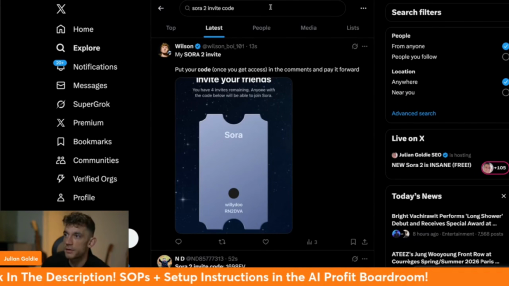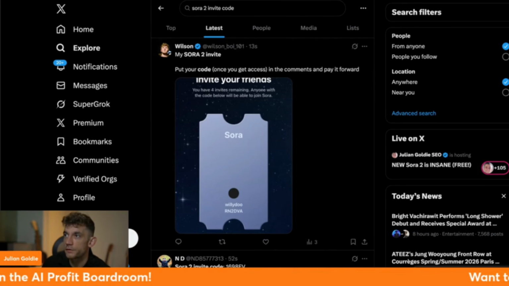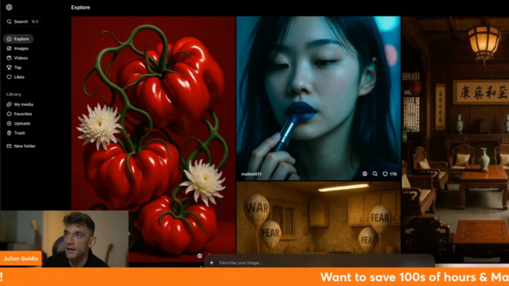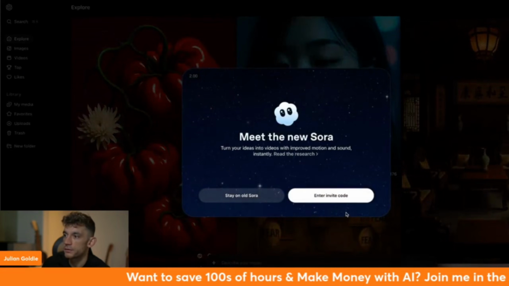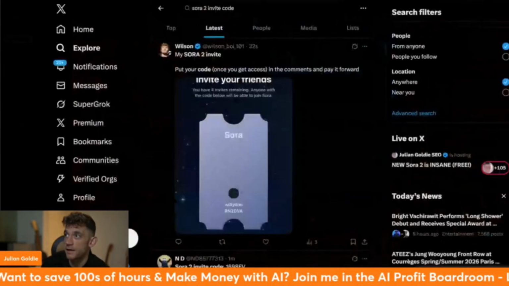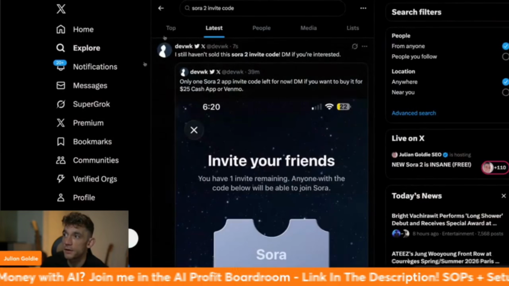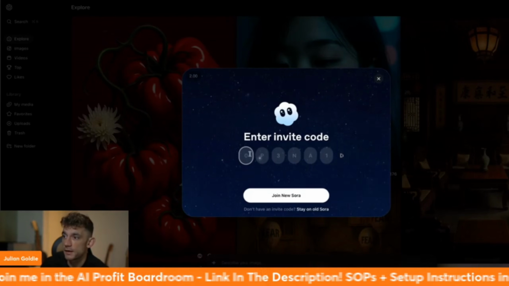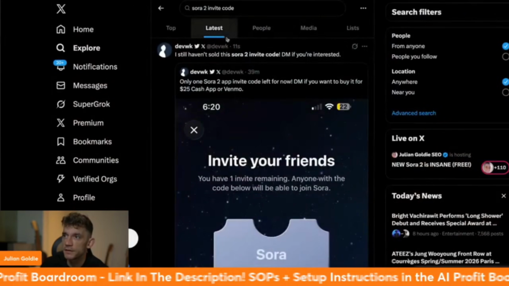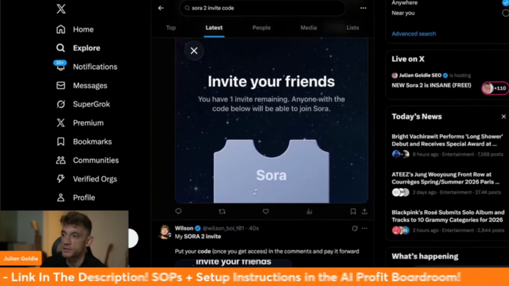Now, the other thing to note is that once you get access, this is only available in certain regions and that sort of thing. If you want to join the new Sora, I would just keep refreshing the feed, and as soon as I see an invite code that actually works, I would type it in here. I've also seen some people selling Sora codes, which is a shame as well.